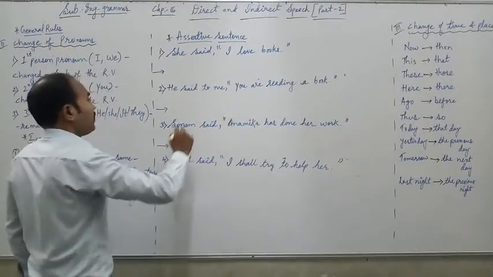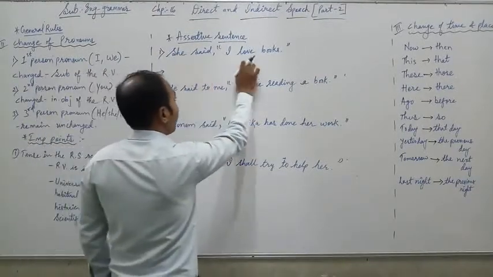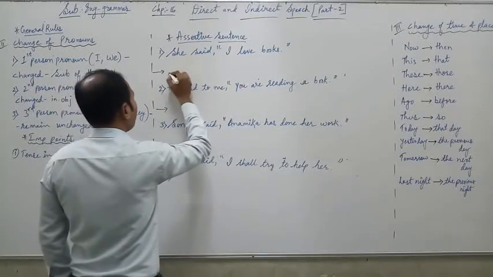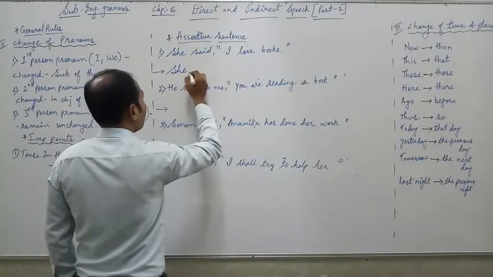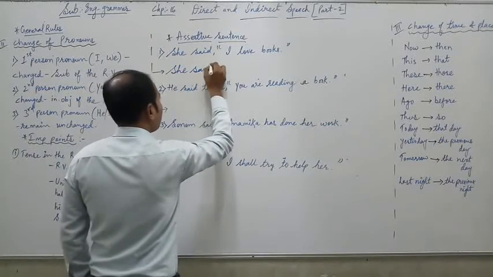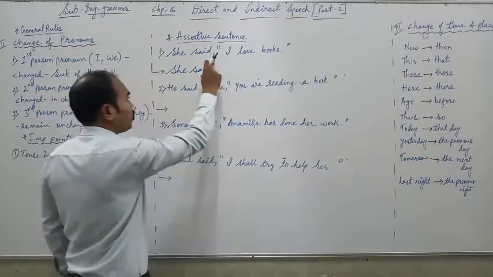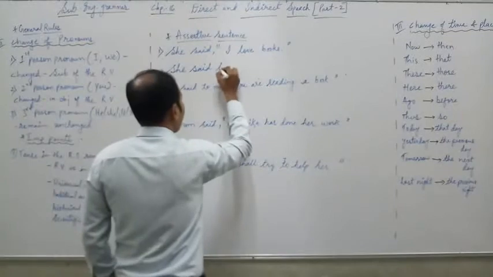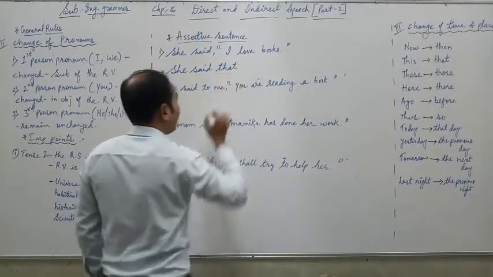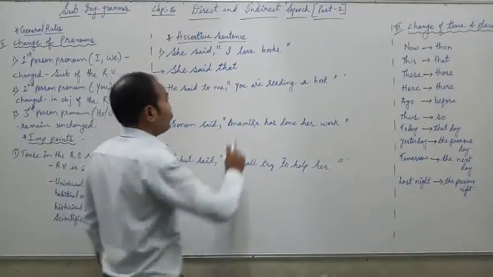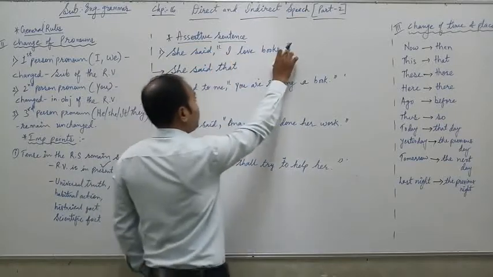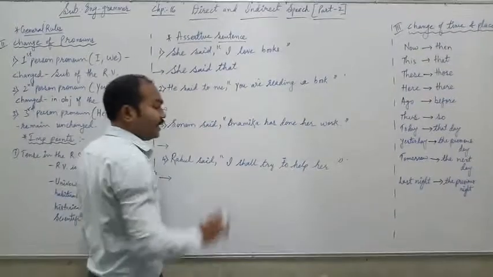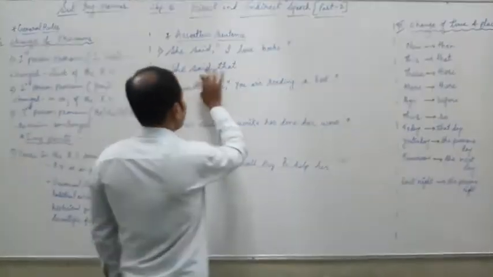So here the question is given: She said, "I love books." What you have to do is start with "She," then "said," then "now." Here a comma is given; you have to remove the comma and in place of the comma you have to write "that." She said that. The inverted commas are also given, and both are dropped when you write the indirect speech. She said that.